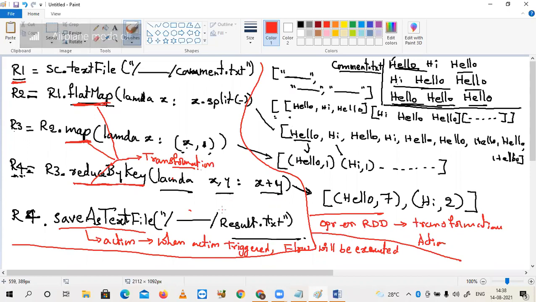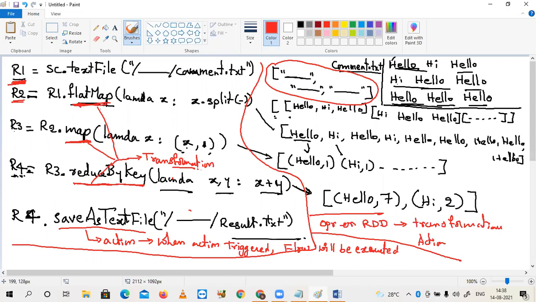You create R2, right, sir? When you create the R2 RDD, first it will be split into each line, into one collection, right, sir? This happens at the first statement.